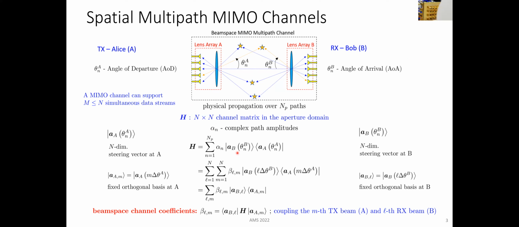In the physical model, you can write it as propagation over the paths. For each path, there is an angle of departure at the transmitter and a corresponding steering vector, and at the receiver, a corresponding receive steering vector at the angle of arrival. Equivalently, we can represent it by projecting onto the orthogonal beams, which serve as an orthogonal basis. These beam space channel coefficients characterize the channel, which is basically the projection of the channel onto a particular transmit beam and a particular receive beam.